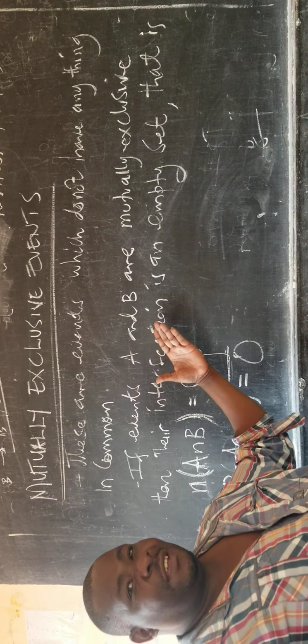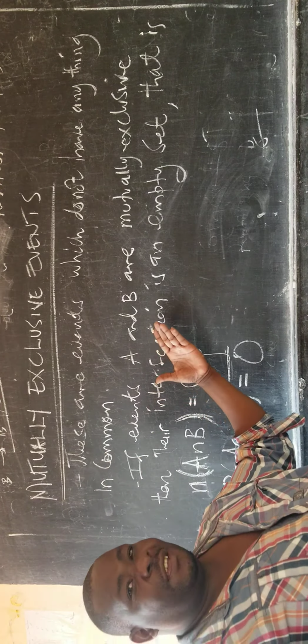Meaning that the chance of A taking place and B taking place at the same time is 0, like we said, you cannot run forward and backwards at the same time. That is the meaning of the intersection: two things happening at the same time. So the intersection there is 0.